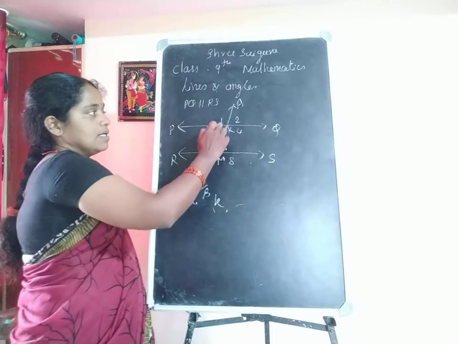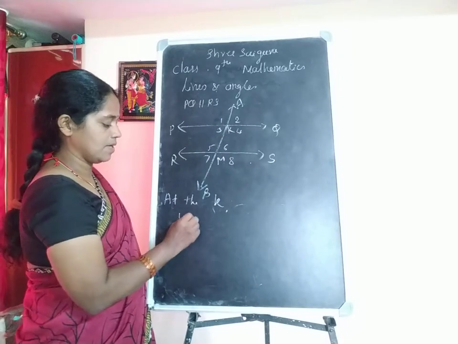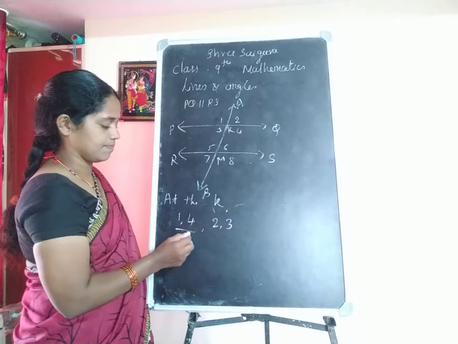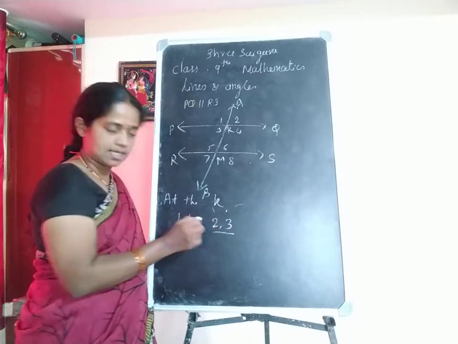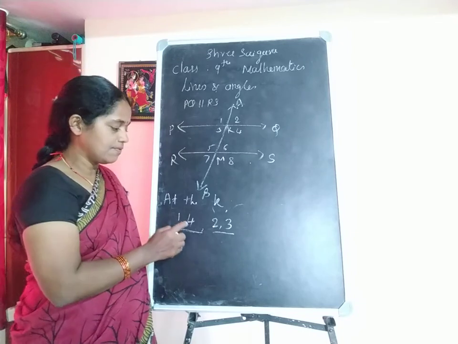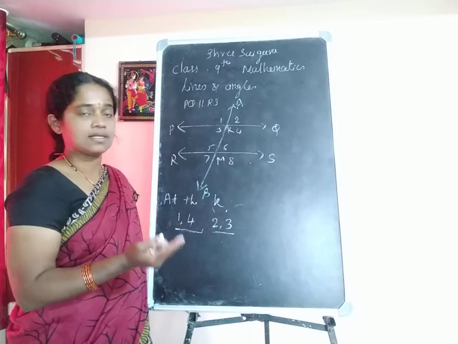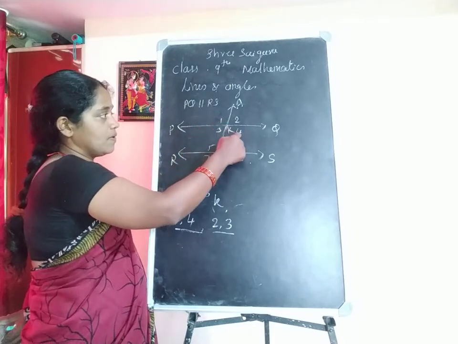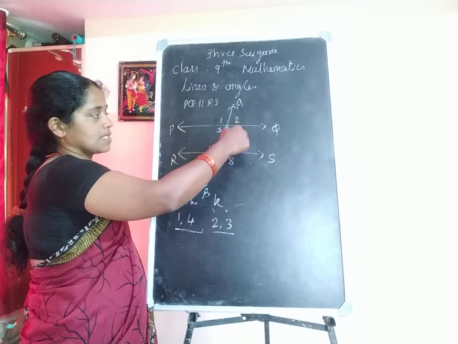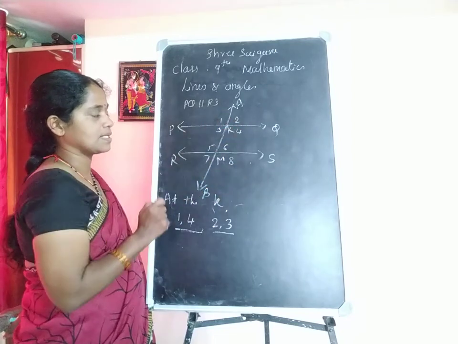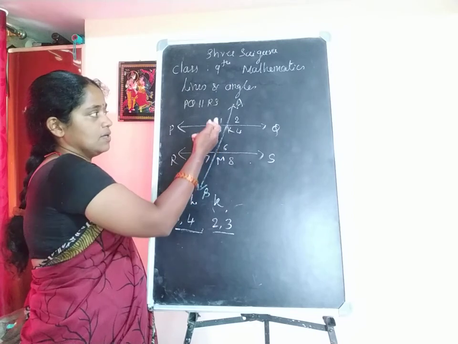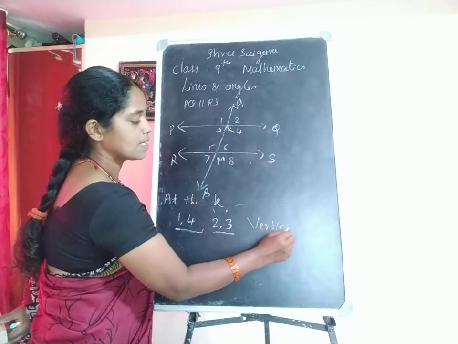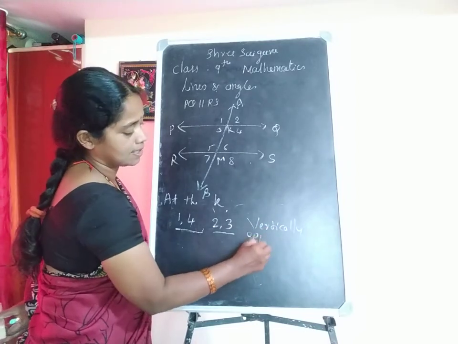Notice here, angle 1 and 4. This is one set. Similarly, 2 and 3. That is also another set. 1, 4 and 2, 3. These are vertically opposite angles. These are opposite angles. Similarly, 2 and 3. 1, 4, 2, 3. These are called vertically opposite angles.